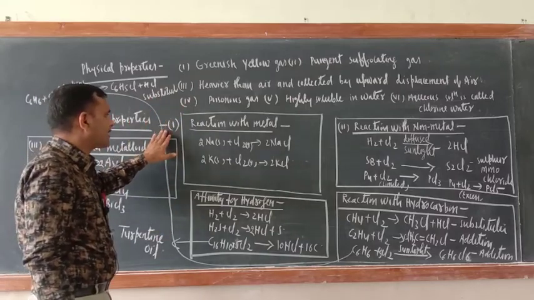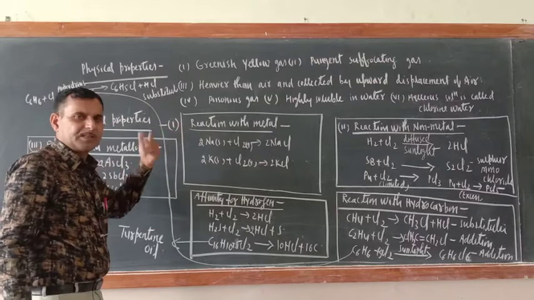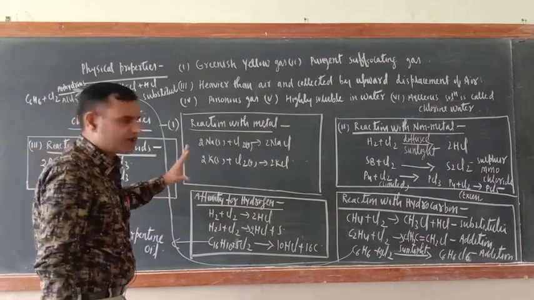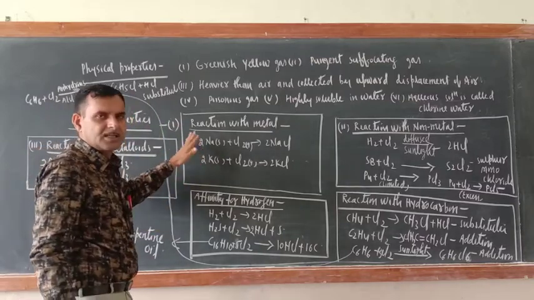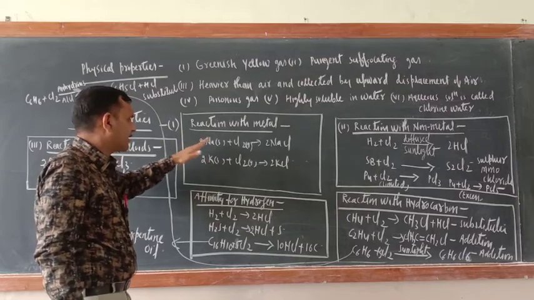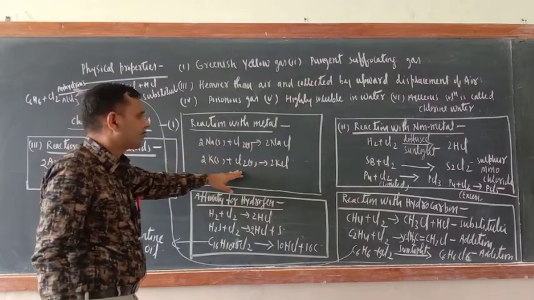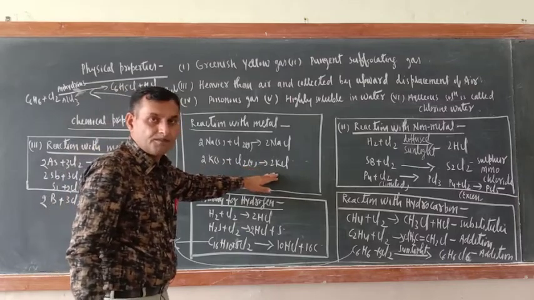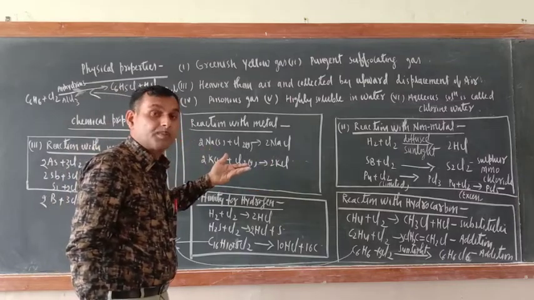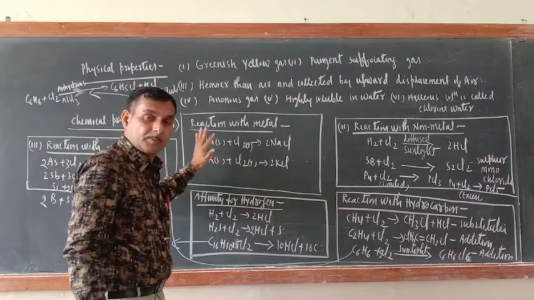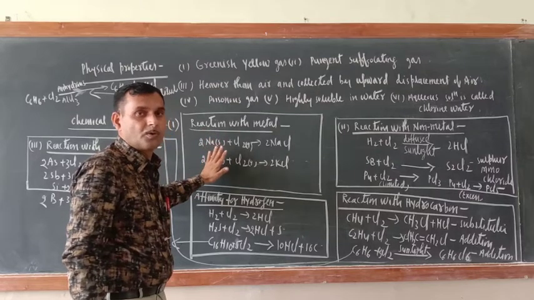Now chemical properties. The first one is reaction with metals. You know this reaction. There is no importance of these reactions since you are studying them from the beginning. Sodium reacts with chlorine and forms NaCl. Potassium reacts with chlorine and forms KCl. I can't skip the portion, that is why I wrote it, but all these reactions you know.